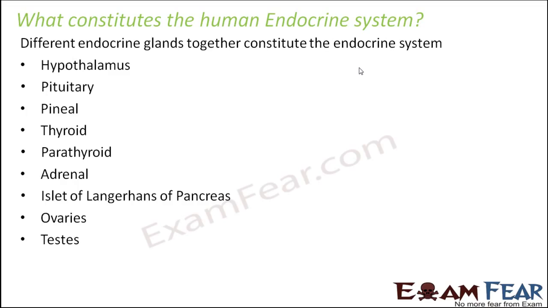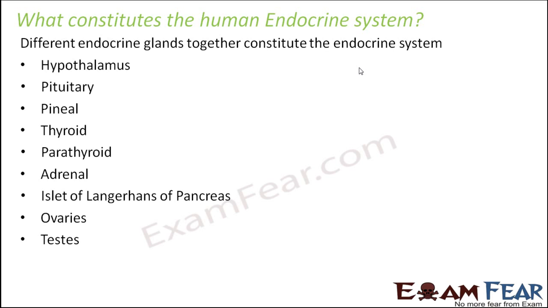Since the name is endocrine system, some people think that it should only consist of endocrine glands, but it is not like that. The endocrine system consists of all those things which produce hormones, because hormones help to maintain the chemical coordination of the body. Mostly endocrine glands produce hormones, which is why most things in this list are endocrine glands, but other hormone producing tissues of the body also fall under the human endocrine system.